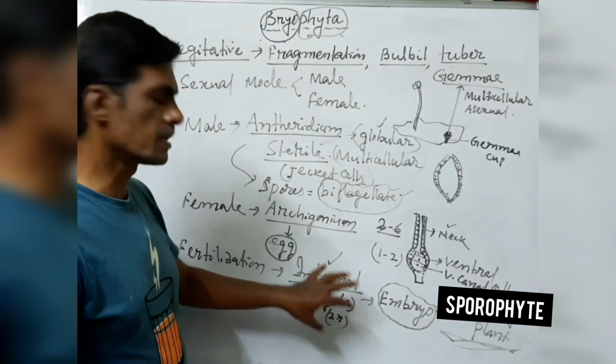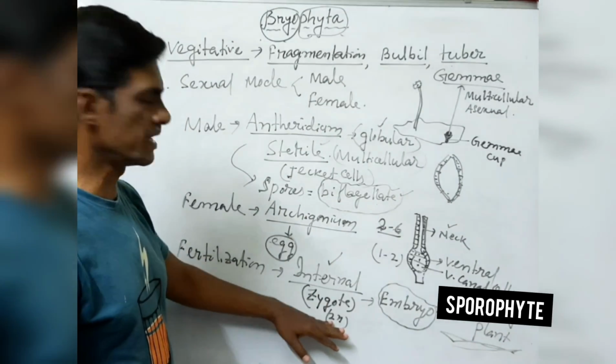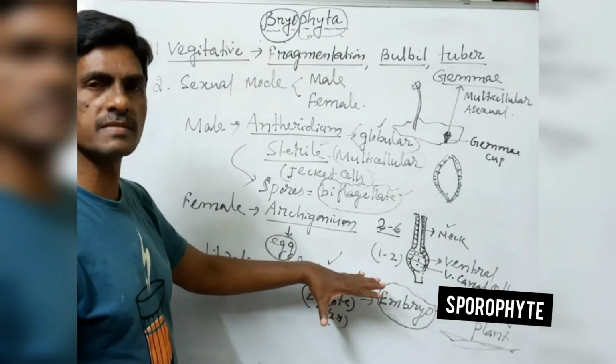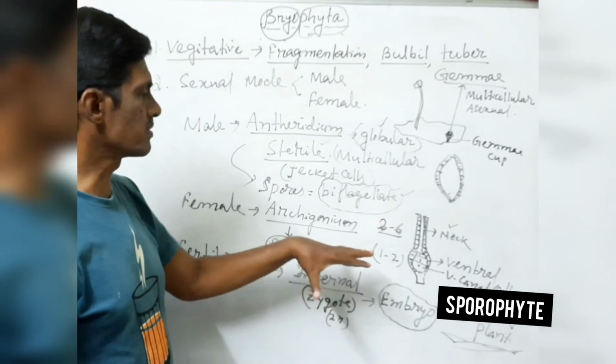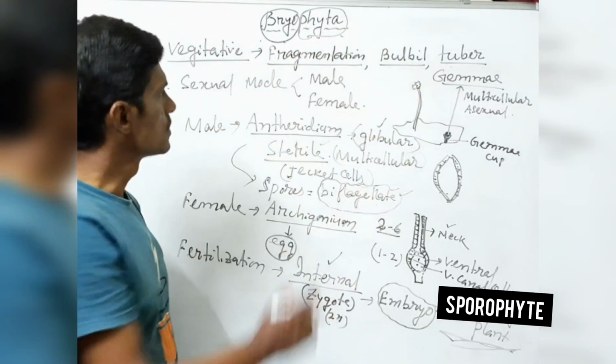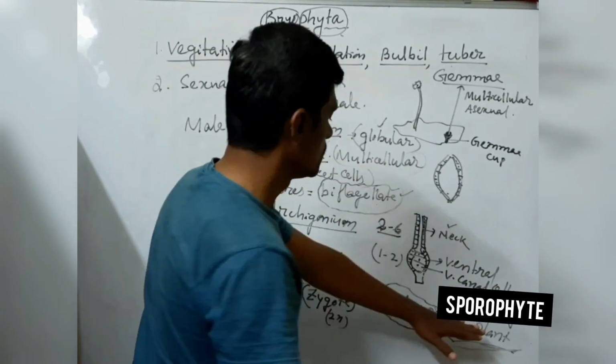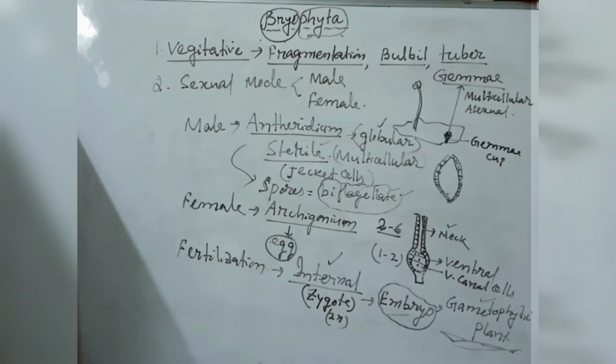Only a few parts of this life cycle undergo the diploid phase, that is the sporophyte. The diploid condition is very short and the haploid condition is longer. So the dominant part of the life cycle in bryophytes is gametophytic. This is the life cycle of bryophyte.